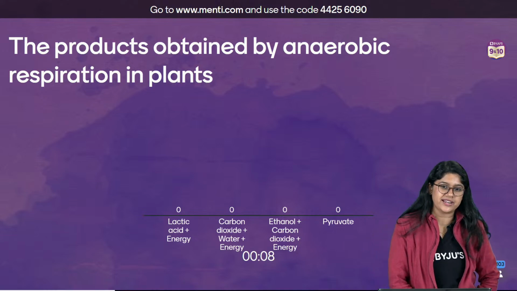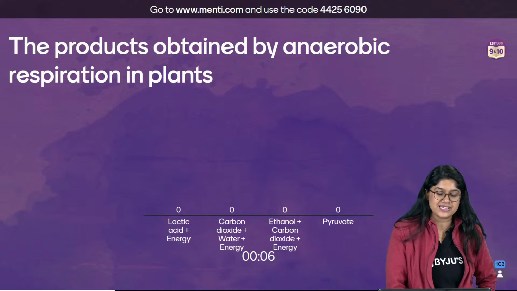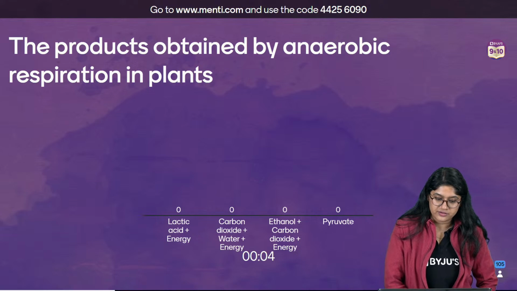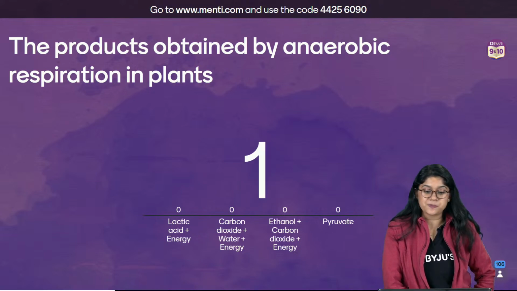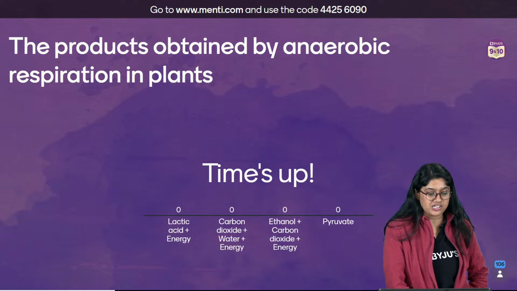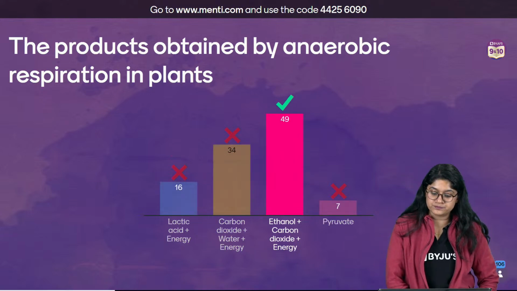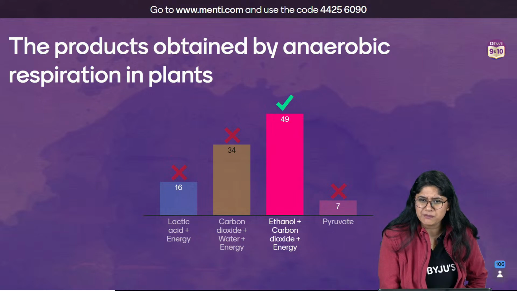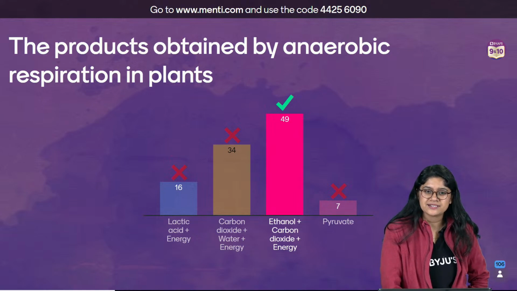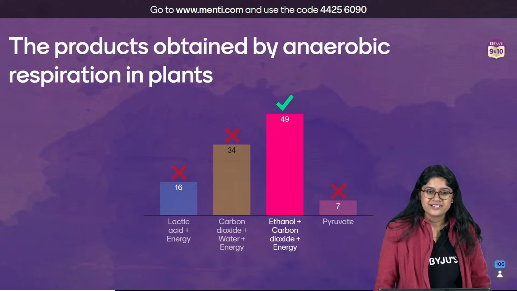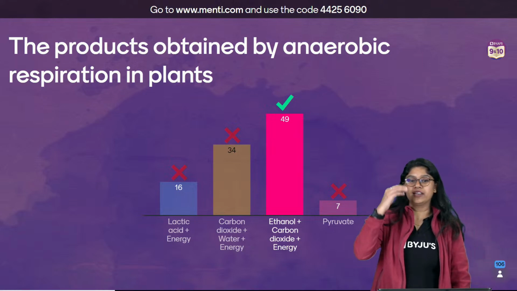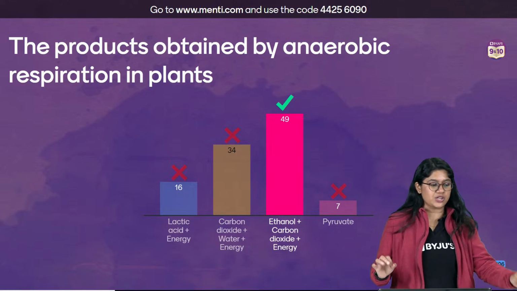I'm sure the question is correct. It's a little bit trickier part. Let's see if you'll be able to answer this question. If the plants, if the anaerobic respiration is happening, what are the products that we will get? Very good. Can you explain me over here? Yes? Very good, Srihari. Okay, nice, right? It's a very interesting question.